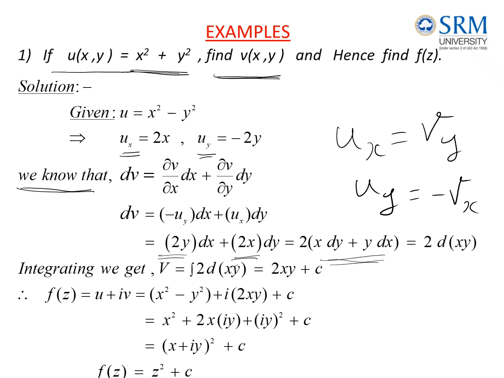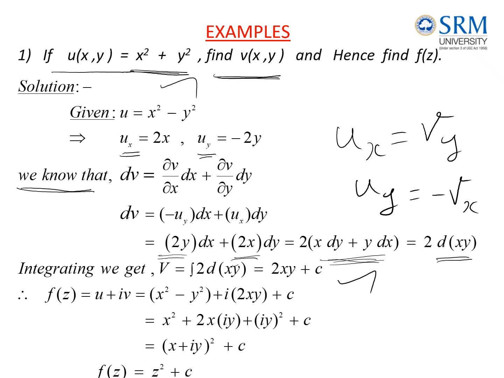This x dx plus y dy statement, we can rewrite as the derivative of xy. What is the derivative of xy? x into dy plus y into dx, based upon the product rule. So integrating this statement dv, we will get v. So v is equal to the integration of 2 times the derivative of xy, which is 2xy plus the integration constant c. So substituting this v and the given u, we can find the function f of z.